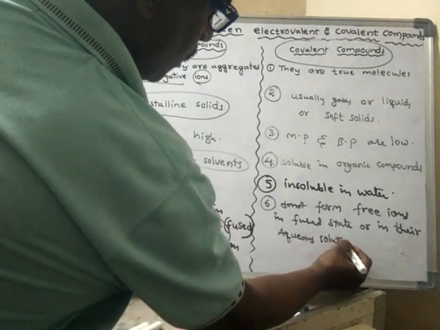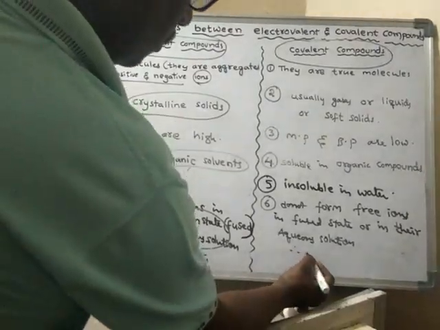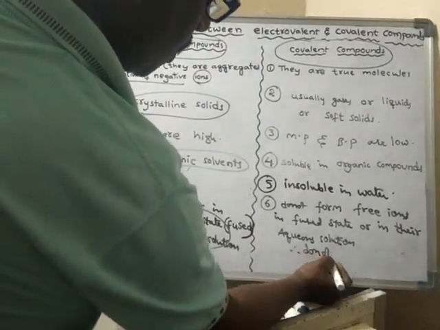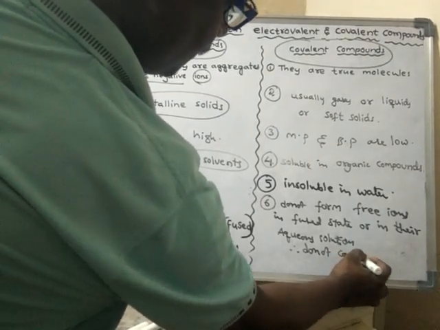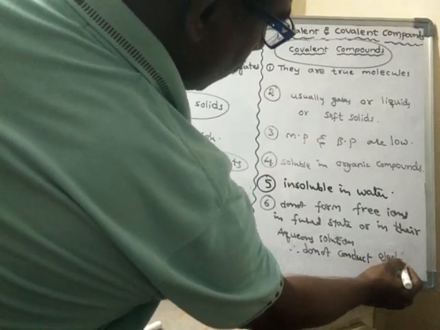So they do not form free ions. Therefore, they do not conduct electricity.